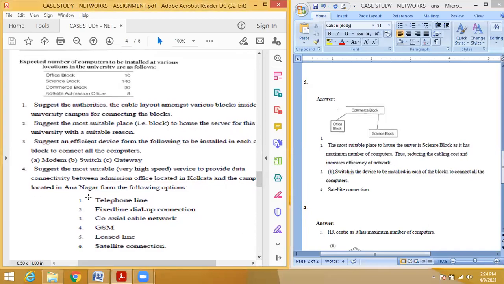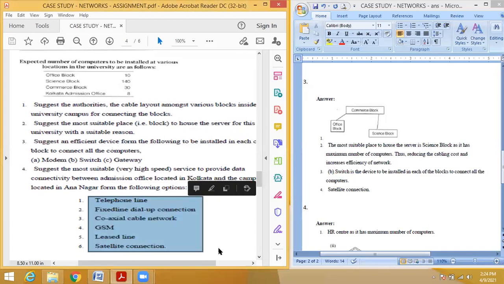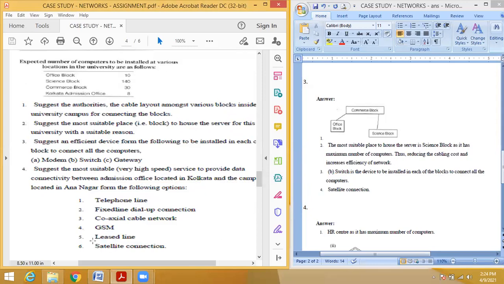With this, only the satellite connection will give you the best connectivity. So your answer should be satellite. Understood, everyone? Yes, sir. So you have to answer like satellite connection.